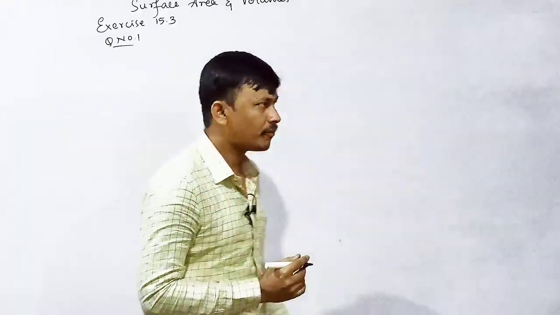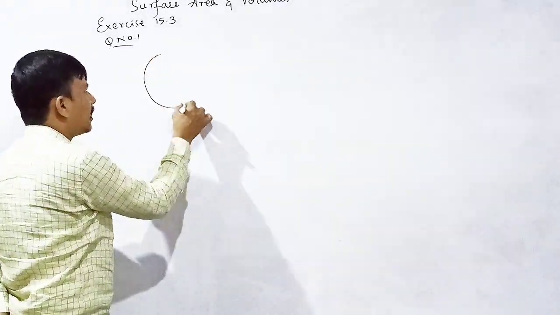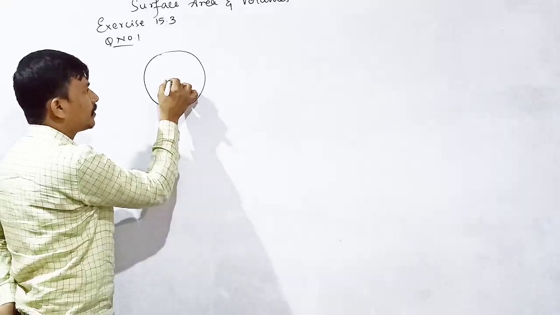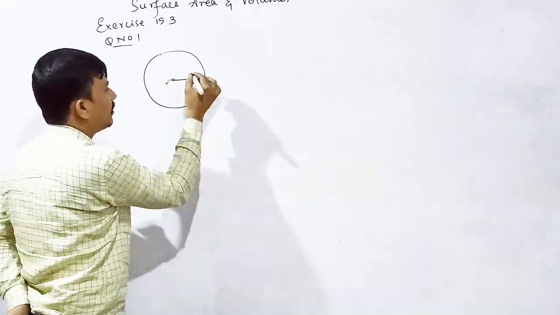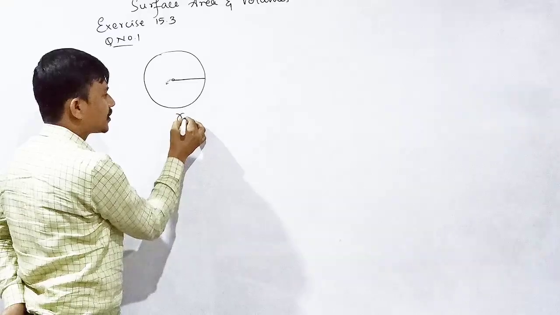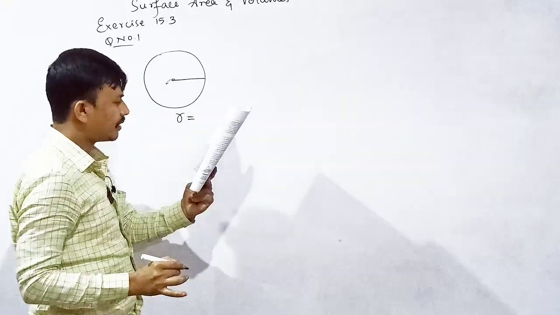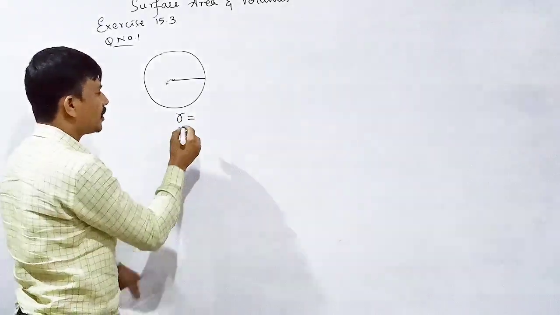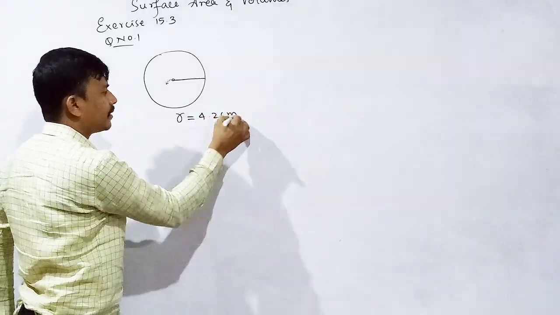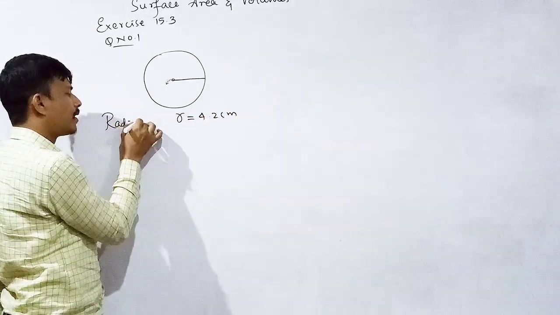Exercise number 15.3. Take pi is equal to 22/7 unless stated otherwise. Number 1. A metallic sphere of radius 4.2 centimeter is melted and recast into the shape of a cylinder of radius 6 centimeter. Find the height of the cylinder. What have they given? They have given a sphere, a spherical shaped solid. What is the radius of the solid? 4.2 centimeter. Radius of sphere